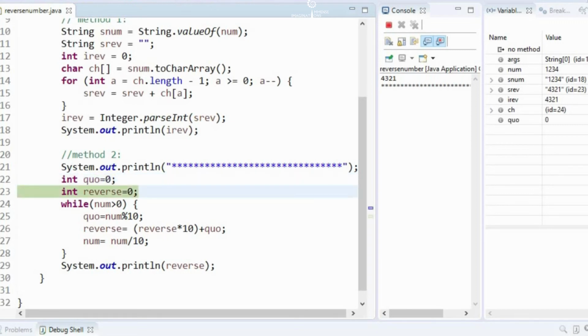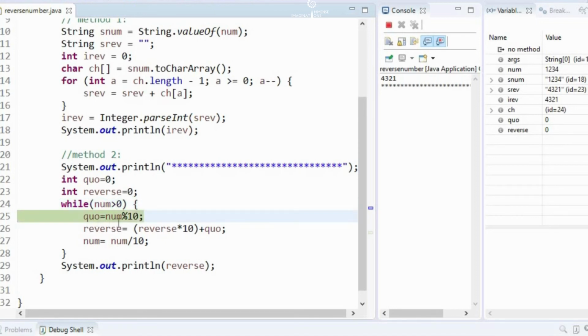So initially quotient variable is equal to 0, then reverse is also equal to 0. We are initializing quotient and reverse to 0, and we are checking number is greater than 0. So 1, 2, 3, 4 is greater, so it will enter the loop.